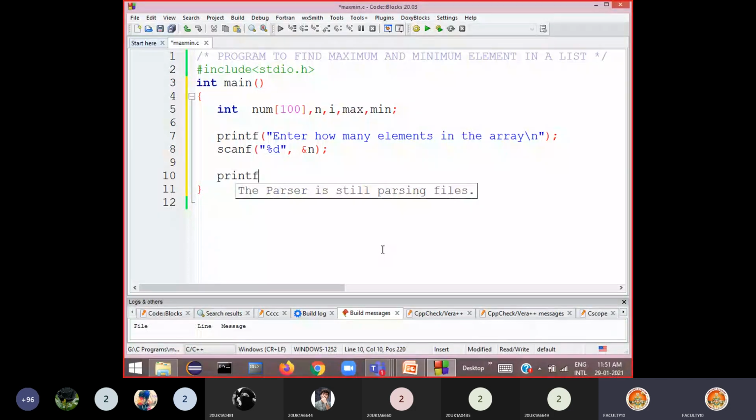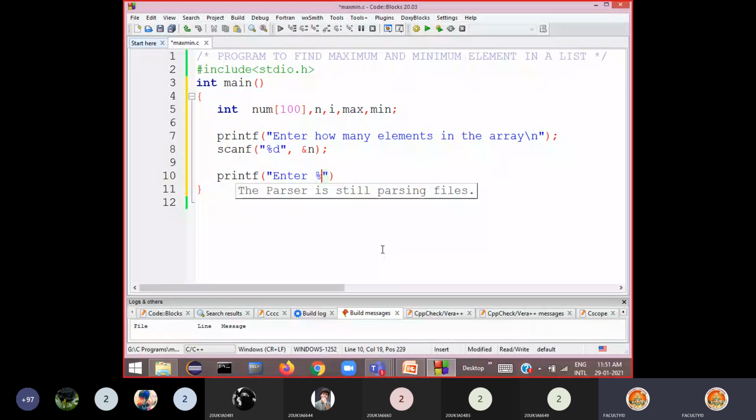Now give a message to the user to enter only n numbers. How can we write a message here? For example, the user wants to store only 5 numbers, then you should get a message, enter 5 numbers. Say he wants to store 10 numbers, then give a message, enter 10 numbers. So the value 5 or 10 should be printed.